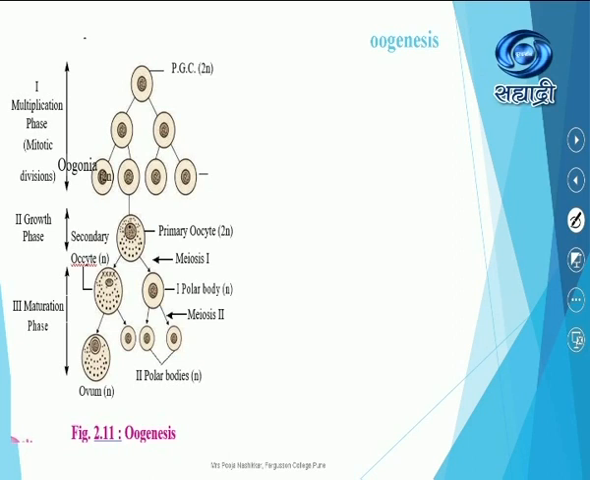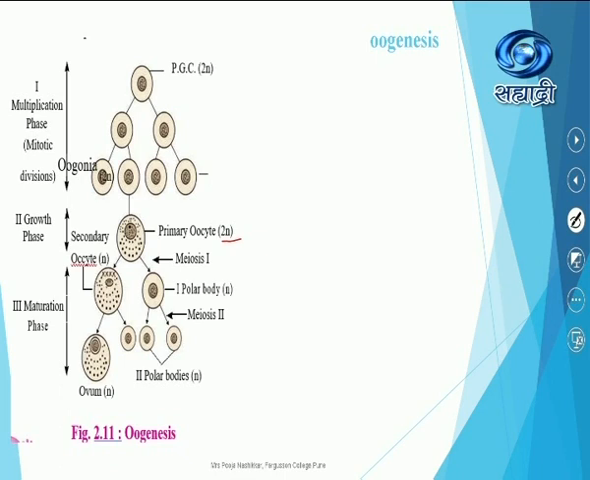Now, see, this oogonium will undergo growth phase, it increases in size so as to form primary oocyte. Primary oocyte now undergoes maturation phase, but here it is different. It is not like that of spermatogenesis. During first meiotic division, equal nuclear division but unequal cytoplasmic division takes place. Nuclear division is equal. Here this is called secondary oocyte, this is called first polar body. In both of them, the number of chromosomes is 23, but cytoplasm division is unequal.